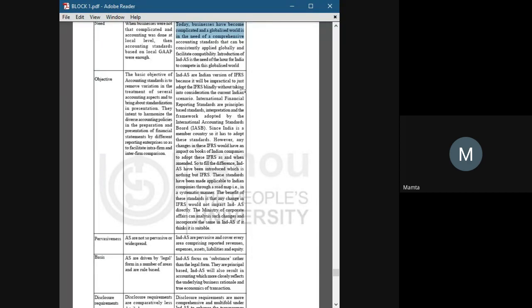Now, objective. The basic objective of an accounting standard is to remove variation in treatment of several accounting aspects. Okay, but if we come under the international accounting standard, then its objective is to create uniformity in international business or in international marketing. So there can be smooth transactions, smooth deals between the businesses.